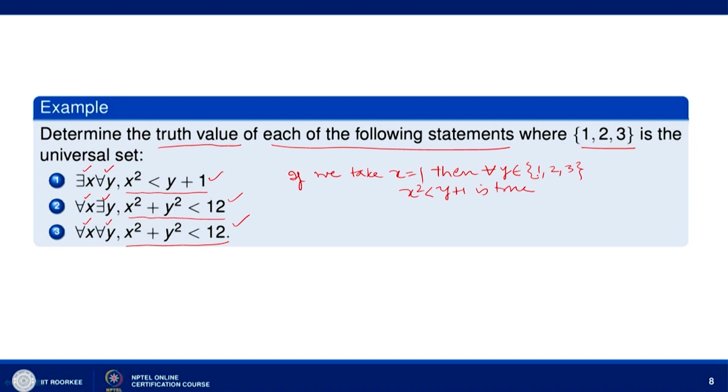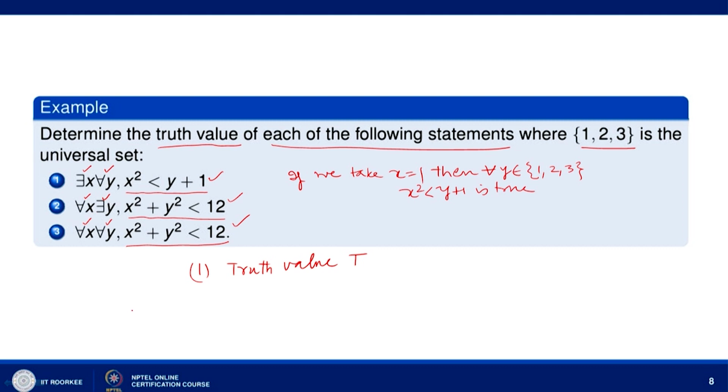Because if y takes value 1, with x equal to 1, then 1 will be less than 2, and if we take y equal to 2, then again 1 is less than 3, and when y is 3, then 1 is less than 4. So, if we take x equal to 1, then for every y belonging to {1, 2, 3}, x square less than y plus 1 is true. Hence, the first statement has truth value T.